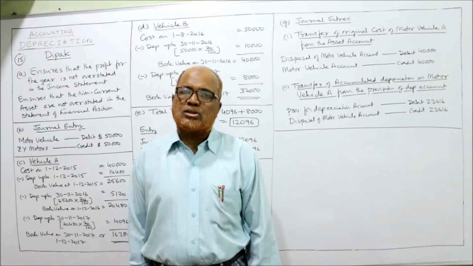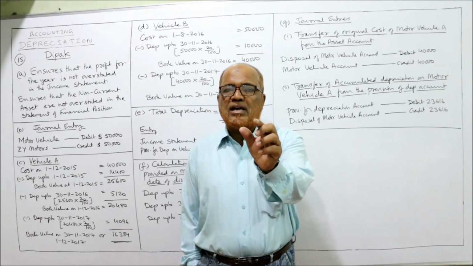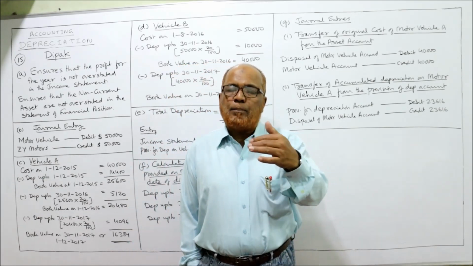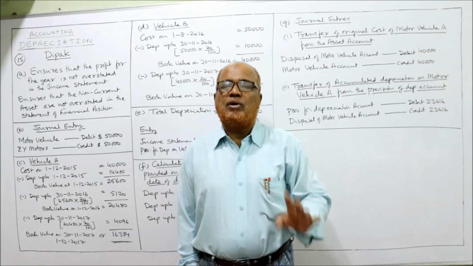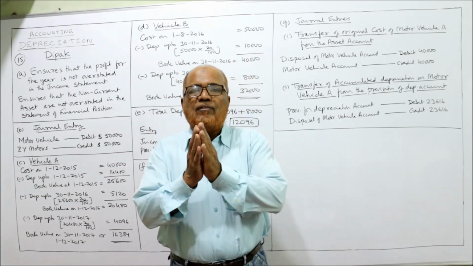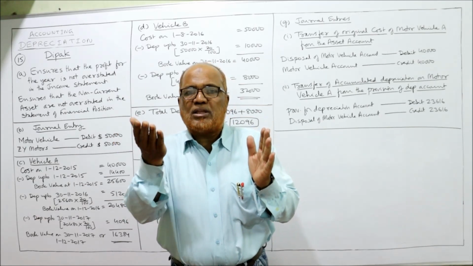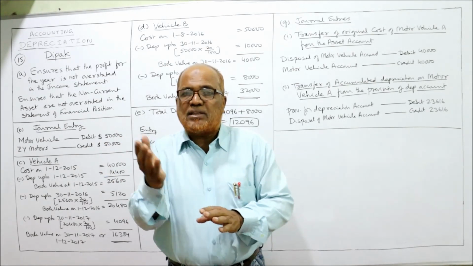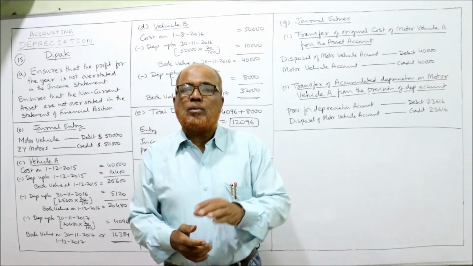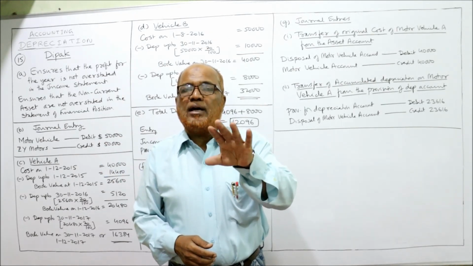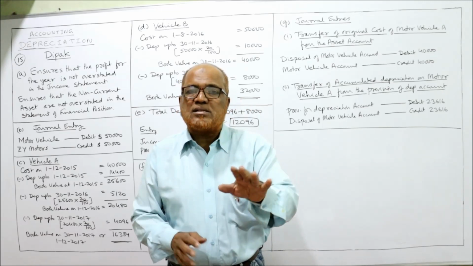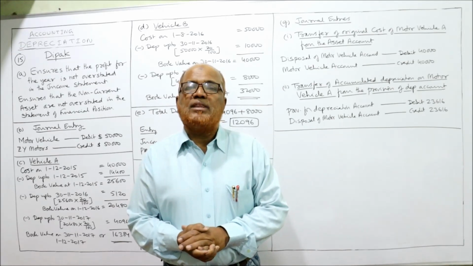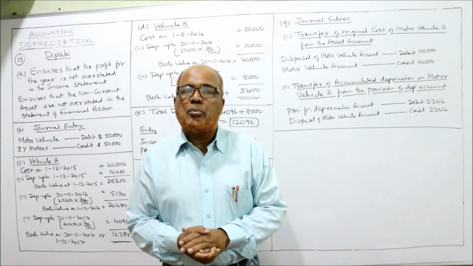Why? Because when we provide depreciation, the profit will not be overstated, and assets will not be overstated. Suppose we do not charge depreciation, the profit will be overstated. If we do not calculate depreciation, the assets will be overstated. So by using depreciation, the income and also the assets are not overstated. That will comply with the principle of prudence.